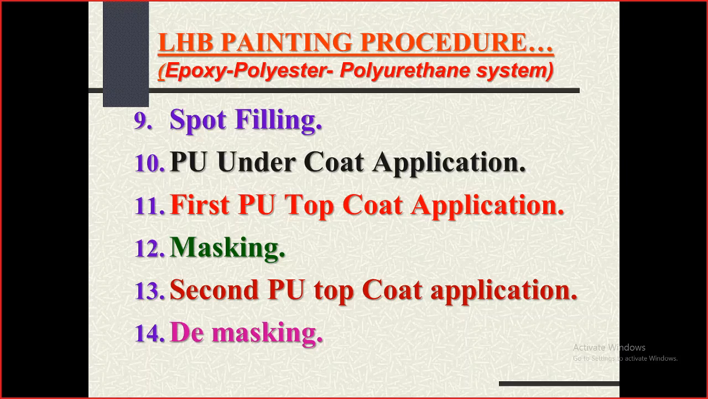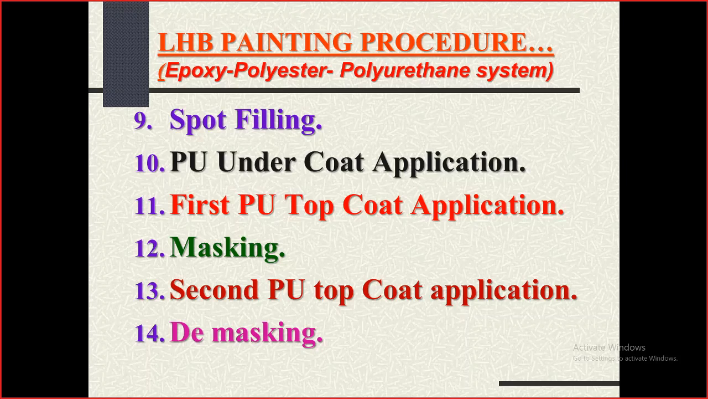Then comes the PU undercoat and the first PU top coat application. And again the masking. Masking is wherever we don't want to paint, which are to be covered from that paint, then we have to do the masking, and then we have to go for the second and final coat. After the second and final coat has dried up, then we have to do demasking, like window bars or any threaded portions. All these require the masking.